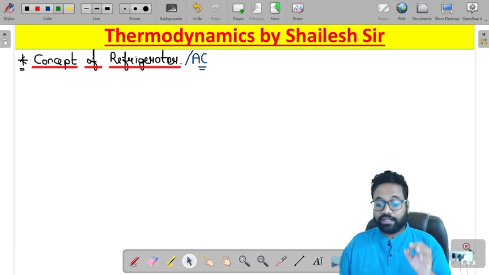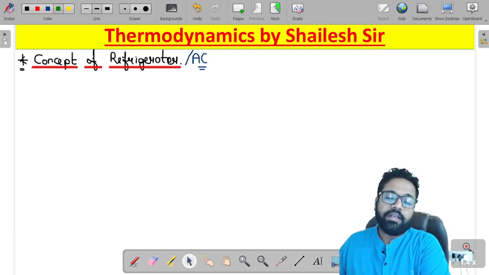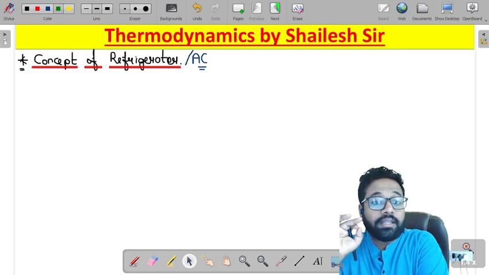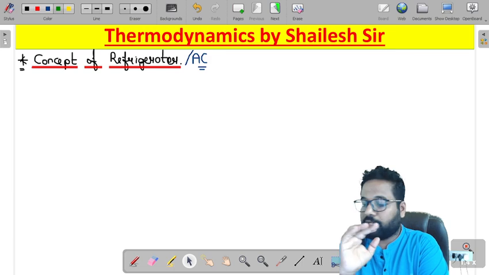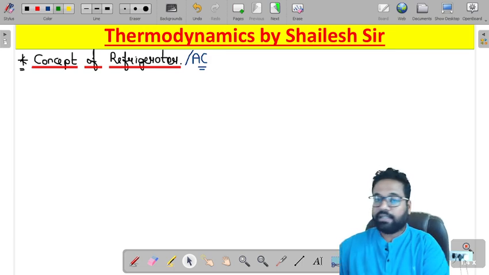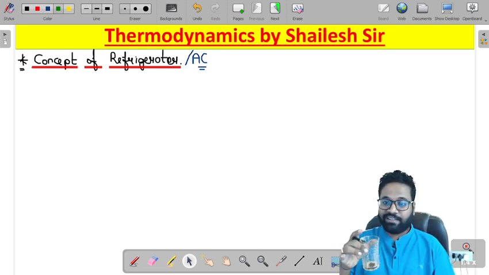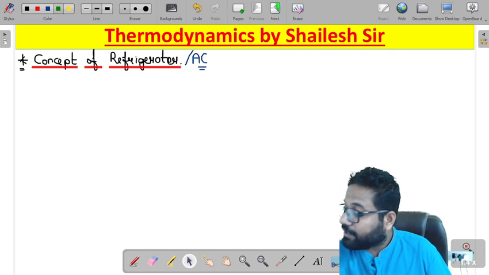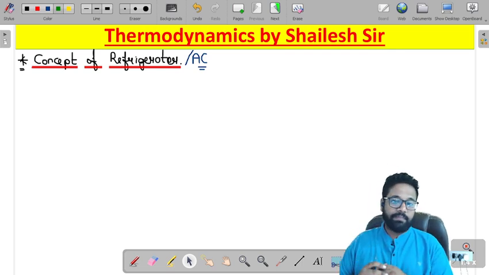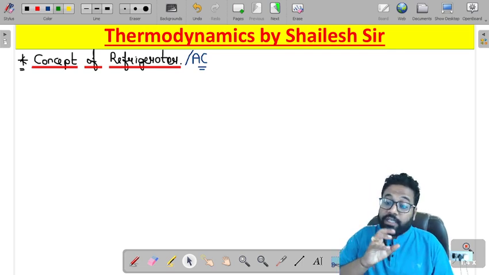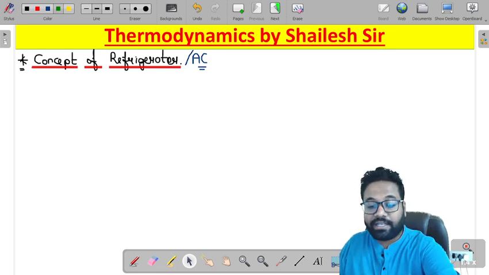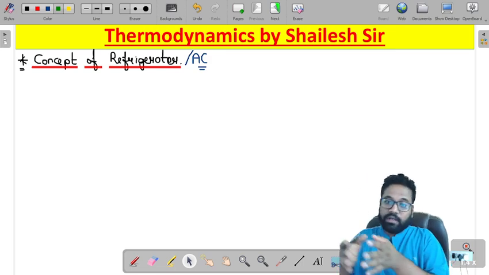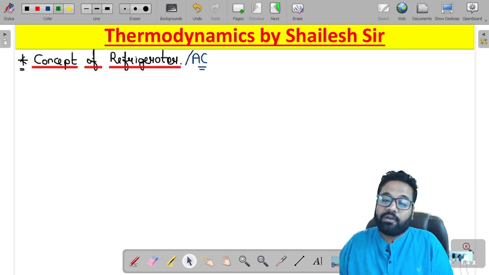So Clausius statement defines the direction of heat transfer. As you know very well, naturally heat always flows from high temperature to low temperature. Let's say if I am having tea in this glass, which is at a higher temperature as compared to the surrounding, heat will be lost from this tea to the surrounding, because tea is comparatively at a higher temperature and the surrounding is at a lower temperature as compared to tea.